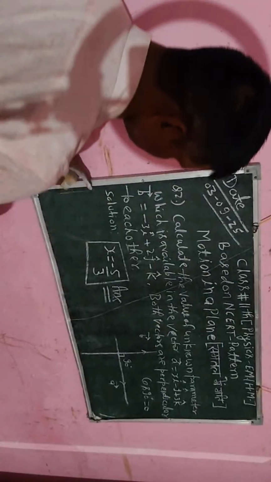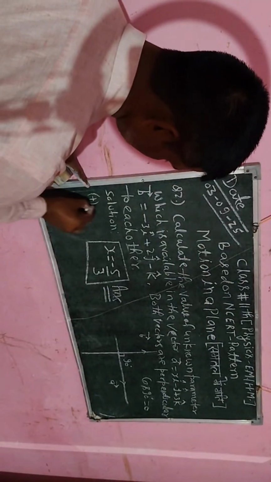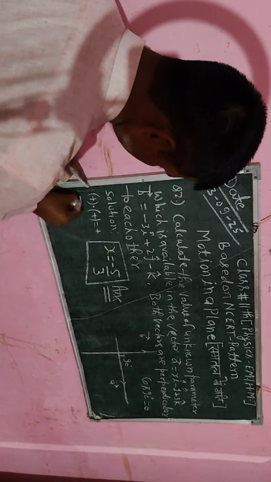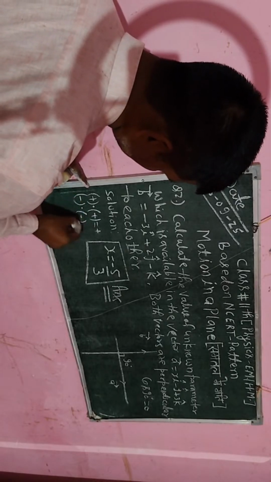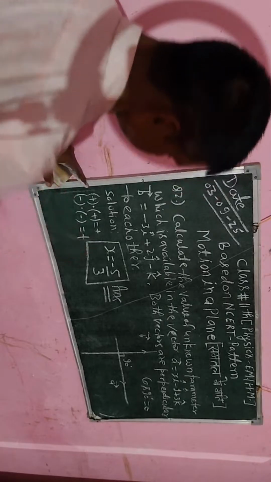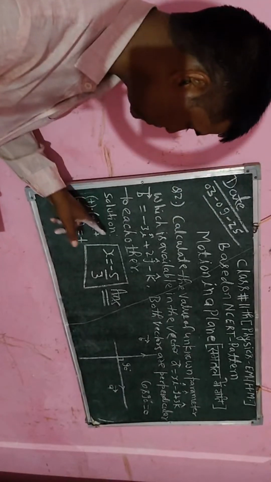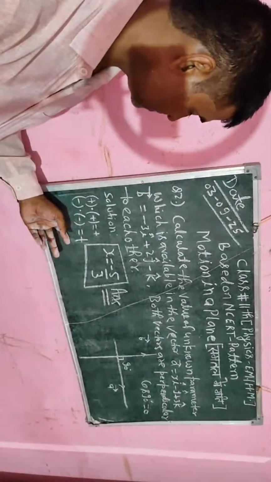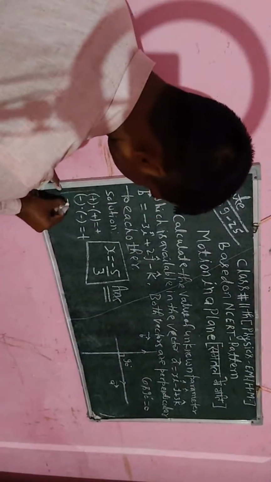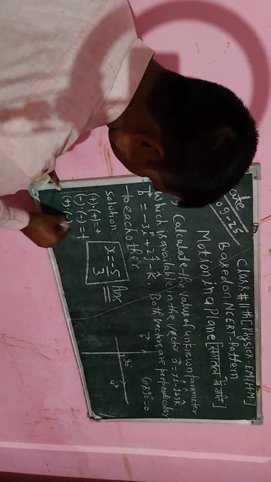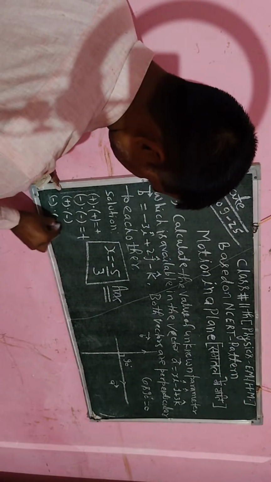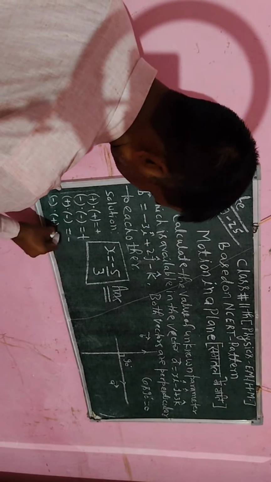One important concept I am going to explain here. One is a plus sign and the other is also a plus sign, so its multiplication will be plus. One is a minus sign and the other is also a minus sign, so its multiplication will also be plus. Because if both signs are the same, the multiplication will be plus. But if one sign is plus and the other is minus, the multiplication will be negative.